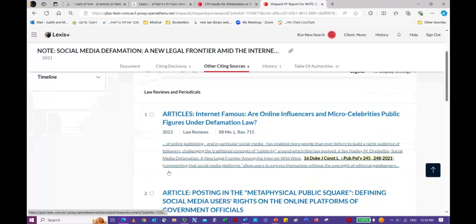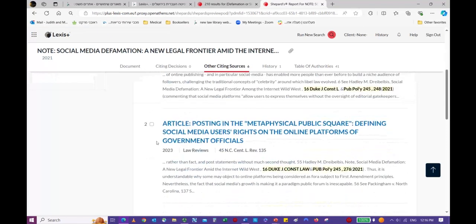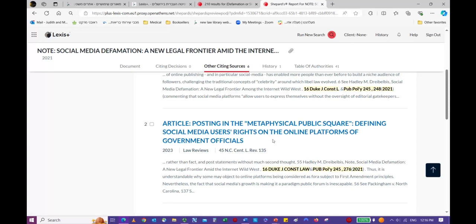So right here, you have a new article that looks really, really interesting: Internet Famous: Are Online Influencers and Micro Celebrities Public Figures Under Defamation Law, from 2023. And here, Posting in the Metaphysical Public Square: Defining Social Media Users' Rights on the Online Platforms of Government Officials. Now, government officials and public figures, this might be the thing that we're really most interested in.